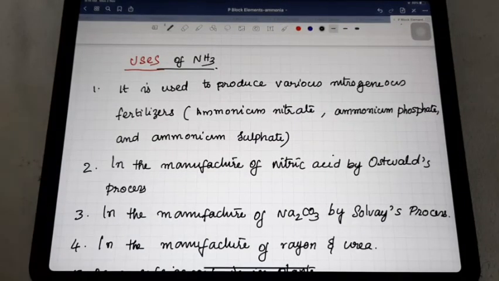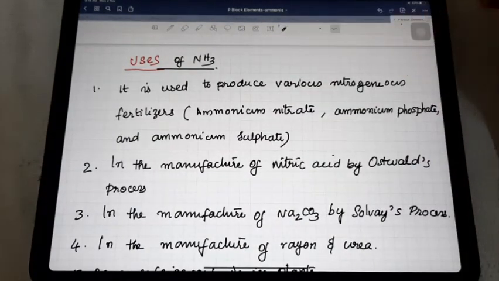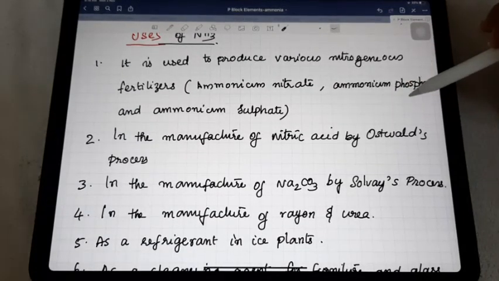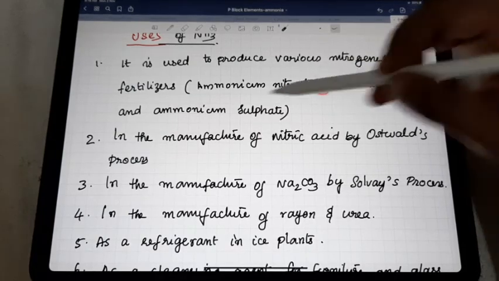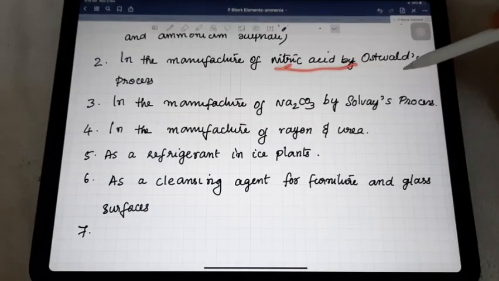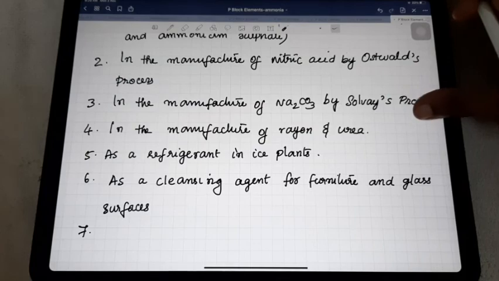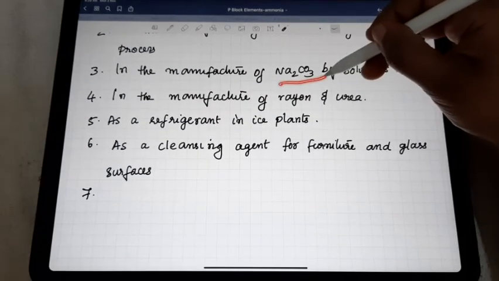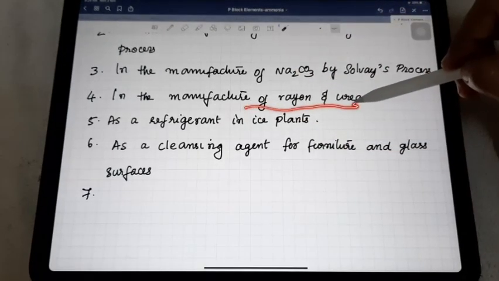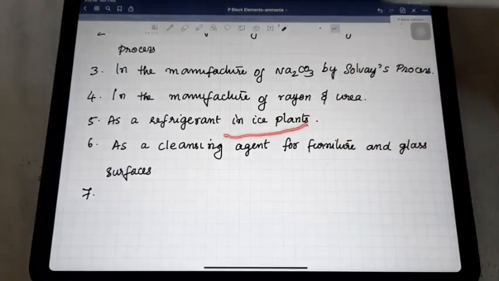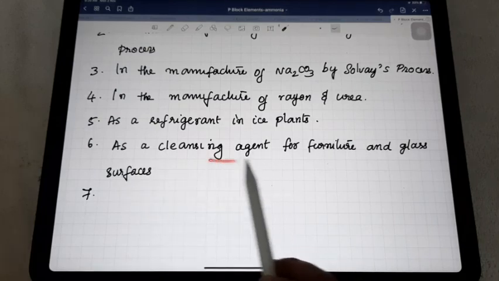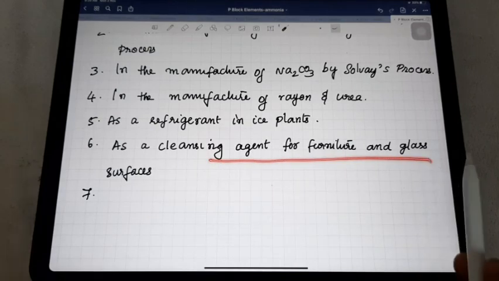Next one, uses of ammonia. There are a lot of uses for ammonia. It is used to produce various nitrogenous fertilizers: ammonium nitrate, ammonium phosphate, and ammonium sulfate. Next, it is used in the manufacturing of nitric acid by Ostwald's process. Next, it is used for the manufacturing of sodium carbonate, which you studied last year, by Solvay's process. Next, in the manufacturing of rayon and urea. The next one, it is used as a refrigerant in ice plants. And the sixth one, it is used as a cleansing agent for furniture and glass surfaces.